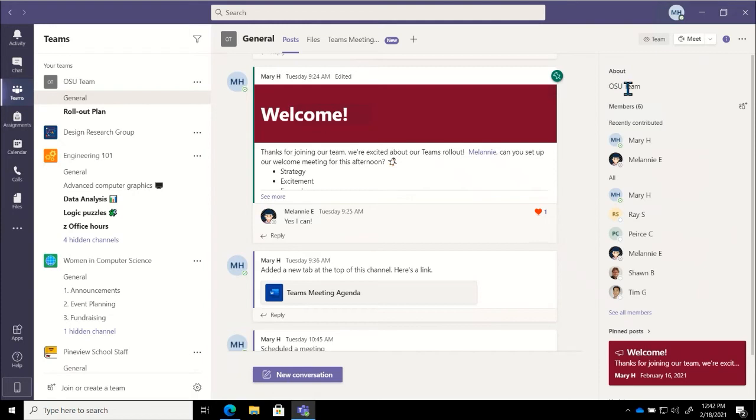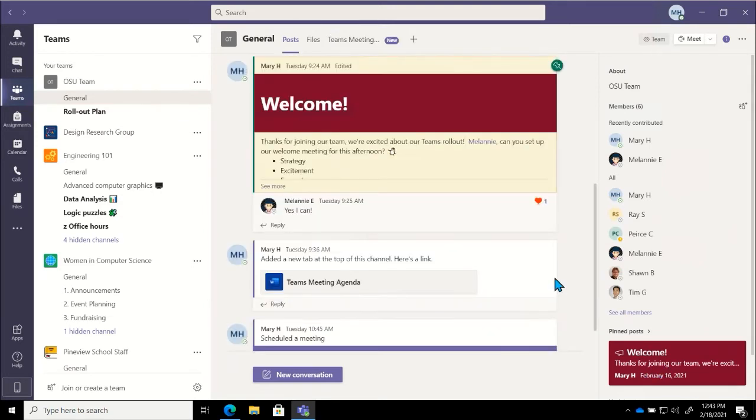It lets us know what the team is about. If we were in a rollout plan channel, for example, this would be where our channel definition lives as well. We can see who the team members are very easily, and posts that have been pinned will show up right at the bottom under pinned. So people can quickly and easily find those pinned posts there. If they wanted to interact with it or quickly jump to that post, all they have to do is click and it will take them to that particular post.